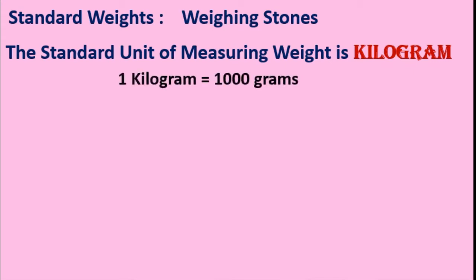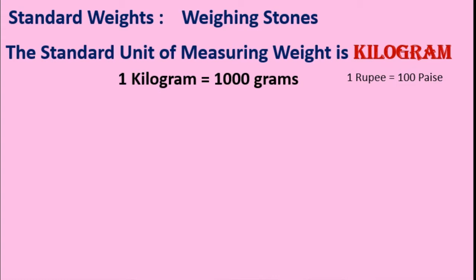And remember this, students, that 1 kilogram is equal to 1000 grams. Grams is smaller than kilogram. Now you know that 1 rupee is equal to 100 paise. We have studied this in coins and currency notes, isn't it?